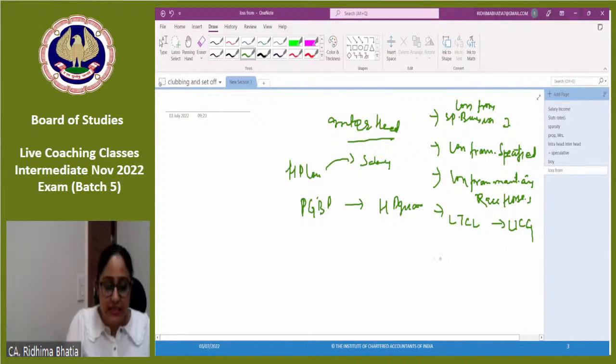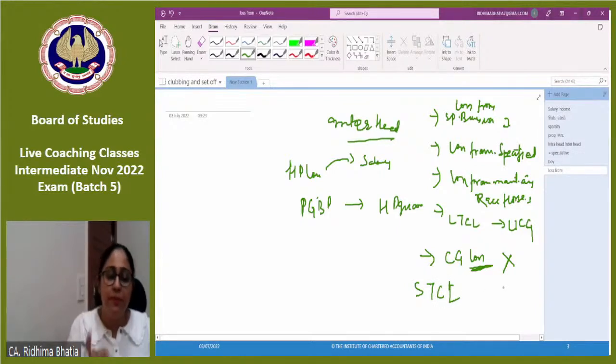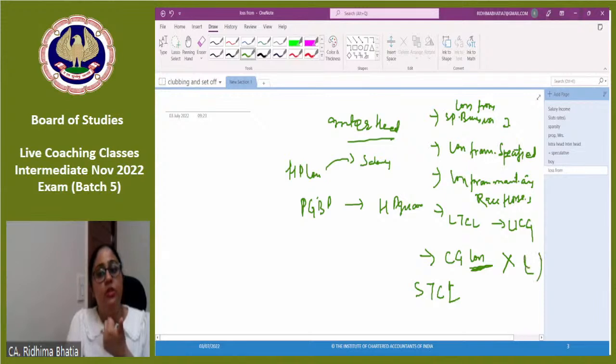But along with this, you have to remember a few things. Capital gain loss in total cannot be adjusted with any other income. So if I have short-term capital loss, you will adjust it with long-term capital gain income or short-term capital gain income. But after that, if under the head capital gain there is still a loss coming, I cannot adjust it with any other income or any other head. Even after the internal set off, there is still a loss coming, I cannot set it off with any other head.